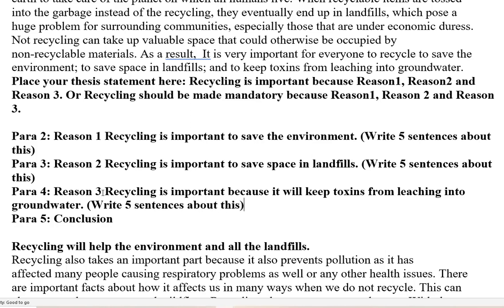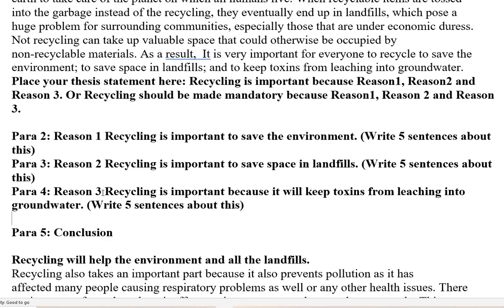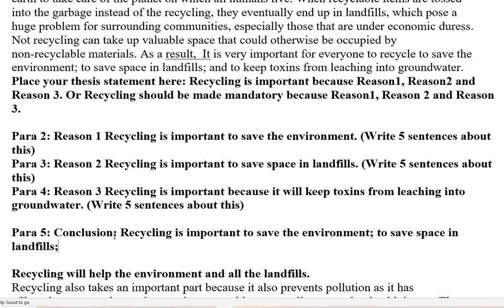about this. Then you're going to restate in the last paragraph, you restate your thesis. Recycling is important to save the environment, to save space in landfills, and to keep toxins from leaching into groundwater.